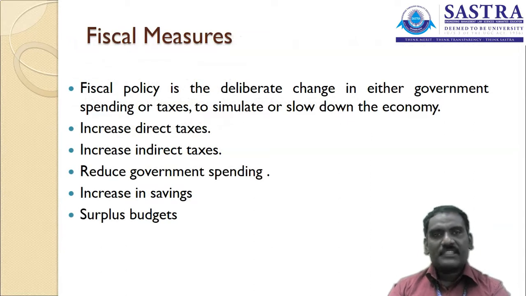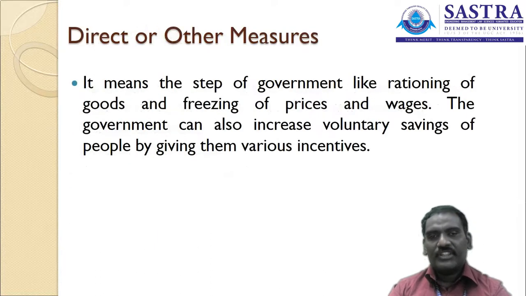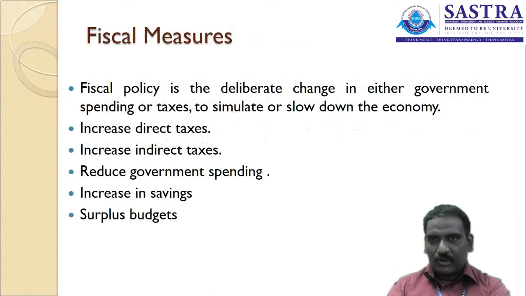And the fiscal measures will be taken under the fiscal policy, which deliberately changes either the government spending or the taxes to stimulate or slow down the economic process. For that particular purpose we are using fiscal policy. So the fiscal policies are primarily dealing with the increase in direct taxes, increase in indirect taxes, reduced government spending, increased savings, and surplus budgets. These are the prime parameters included in this fiscal policy.